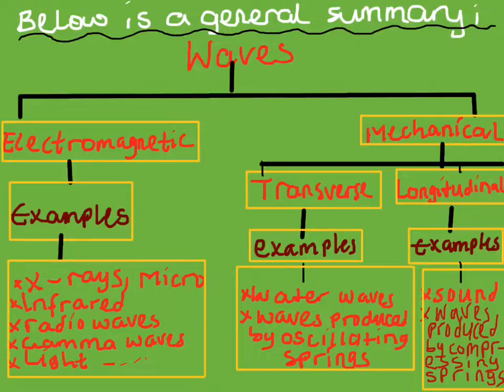springs. There is a difference between compressing springs and oscillating springs. Oscillating springs can move in the up and down motion, but compressing springs move from left to right, so don't get confused. Examples of electromagnetic waves, we have X-rays, microwaves, infrared, radio waves, gamma rays, and light waves.